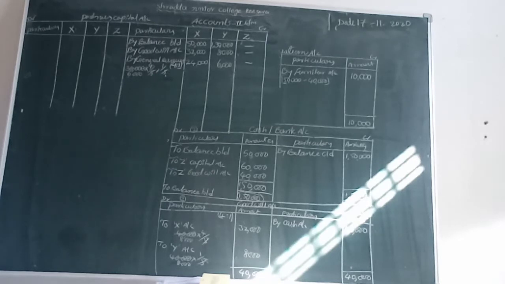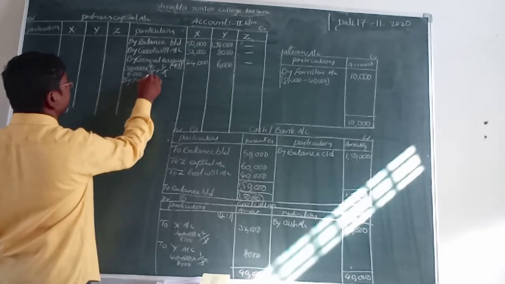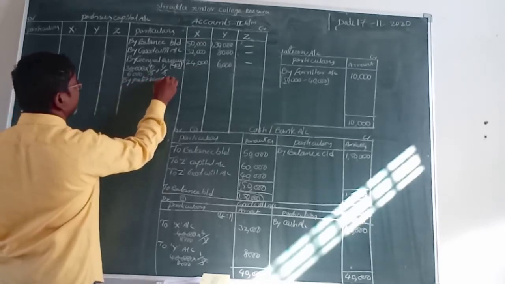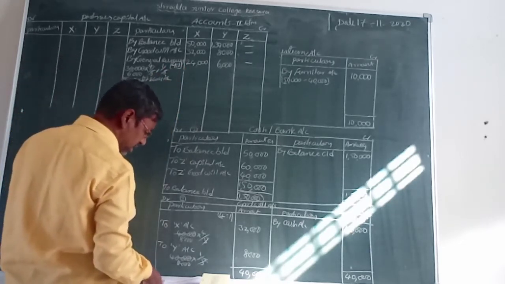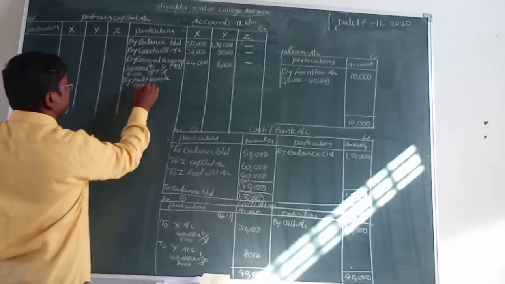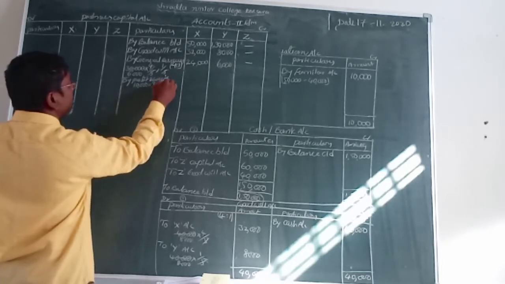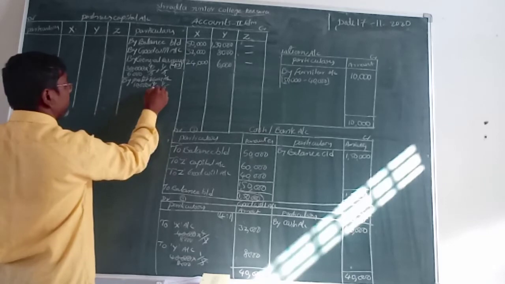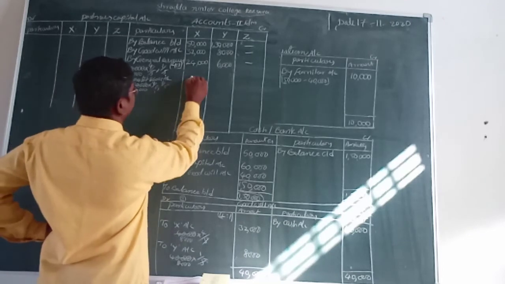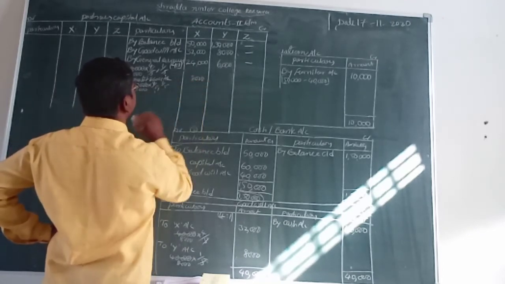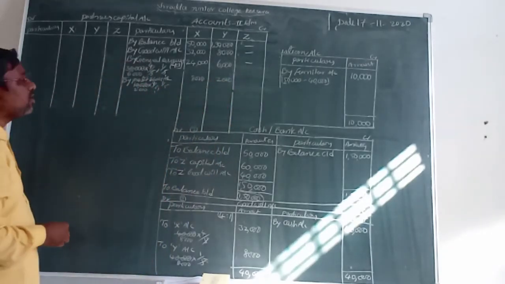Now we go to the next one, by profit and loss account. This is also distributed in the 4:1 ratio. What is the profit and loss account? 10,000 rupees into X's share 4/5 and Y's share 1/5. 5 twos are 10, so 2 fours are 8: 8,000 rupees is X's. 2 ones are 2,000 rupees is Y's.